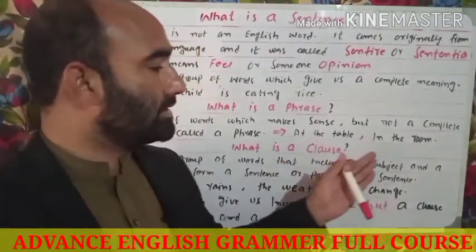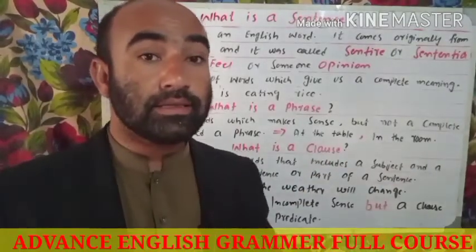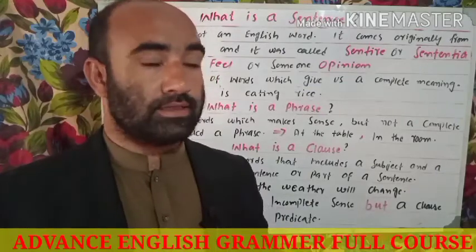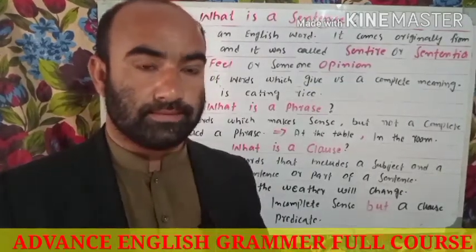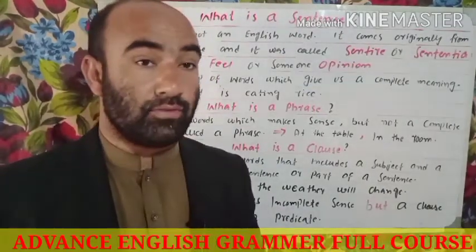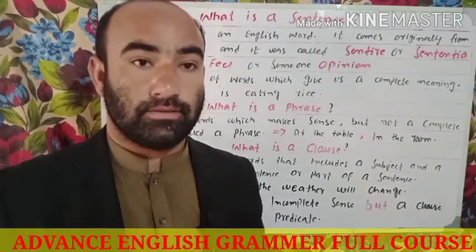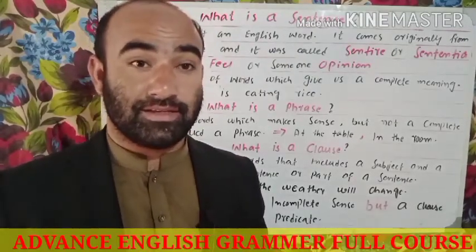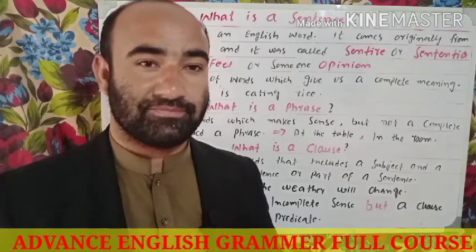For example, at the table, in the room. If someone says at the table, I will ask him, what is the meaning of this? What is there at the table? The confusion, the ambiguity will be there in my mind. I don't know exactly what he is talking about.